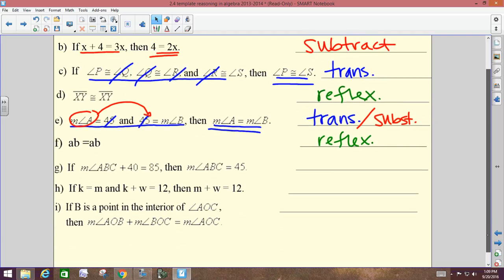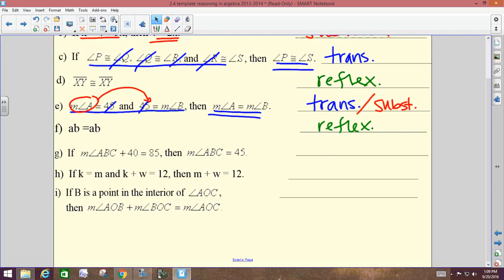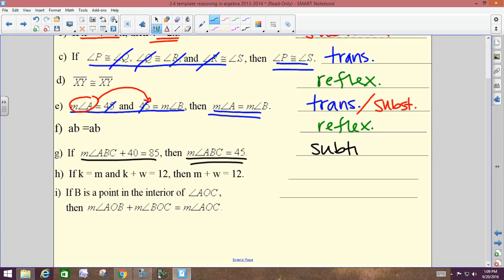G, if the measure of angle ABC plus 40 equals 85, then the measure of angle ABC equals 45. How did they go from the hypothesis to the conclusion? Subtraction. They subtracted 40 from both sides. This is one that on the quiz people read backwards and they think addition, because they go conclusion to hypothesis, and then they think, oh, they added 40. No, no, no. Got to go from hypothesis to the conclusion.